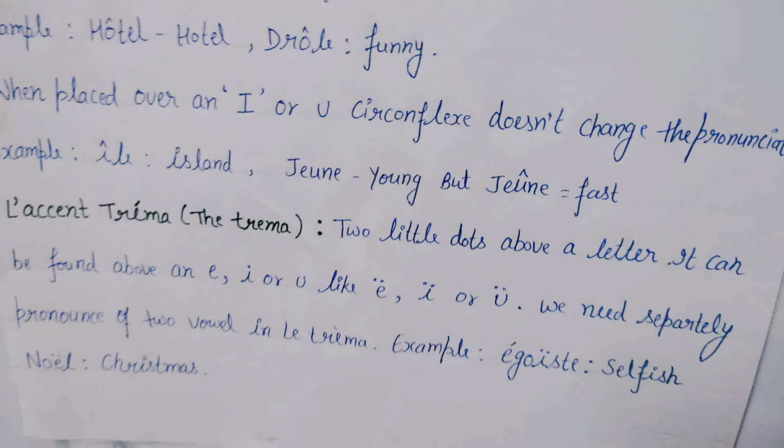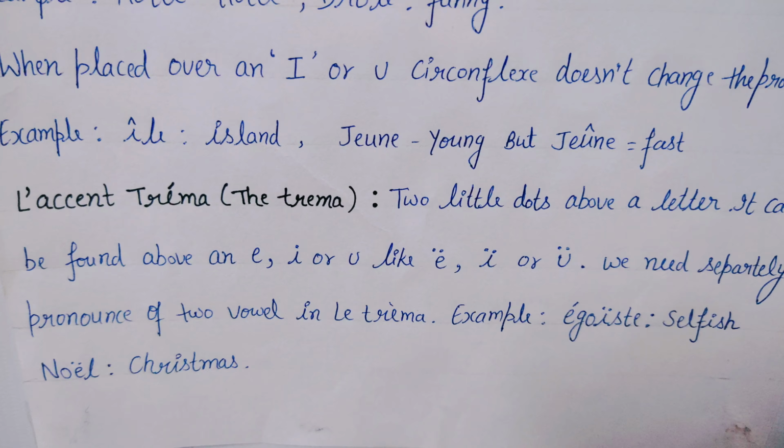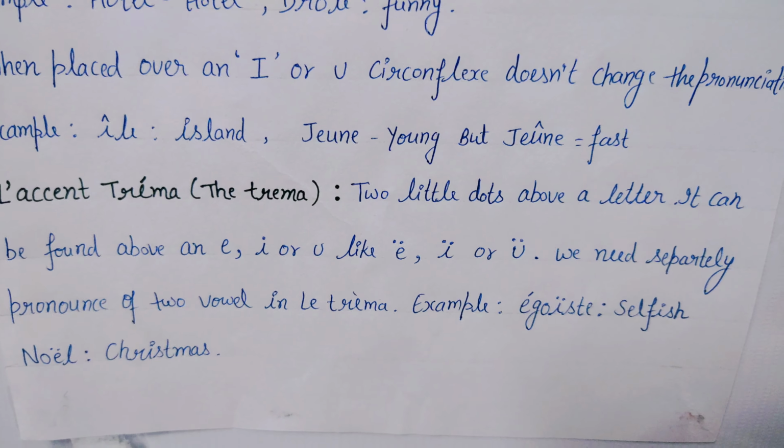Another accent is l'accent tréma. The tréma is two little dots above a letter. It can be found above an E, I or U, like ë, ï, ü. We need to pronounce the two vowels separately in the tréma. For example, égoïste, where the o and the i are pronounced separately. Égoïste means selfish, and Noël means Christmas.